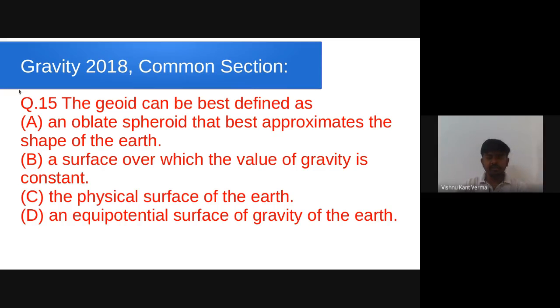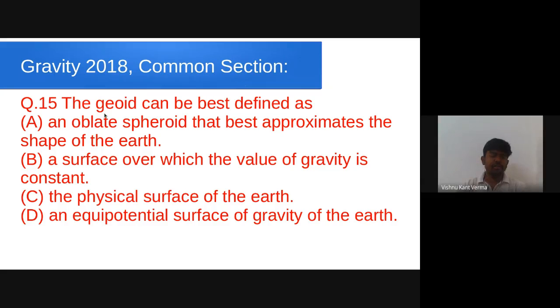So this is the question. We will start from year 2018 and we'll go backward. So here is our first question. It was asked in 2018 GATE examination in the section of gravity methods, common section, 1 mark question.